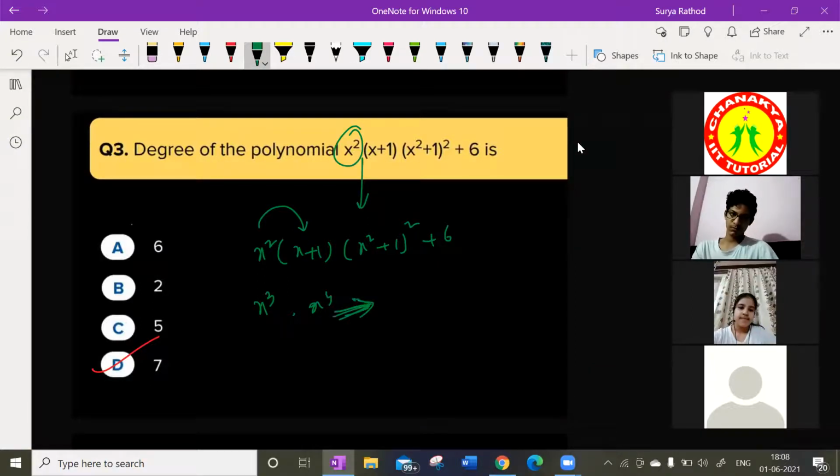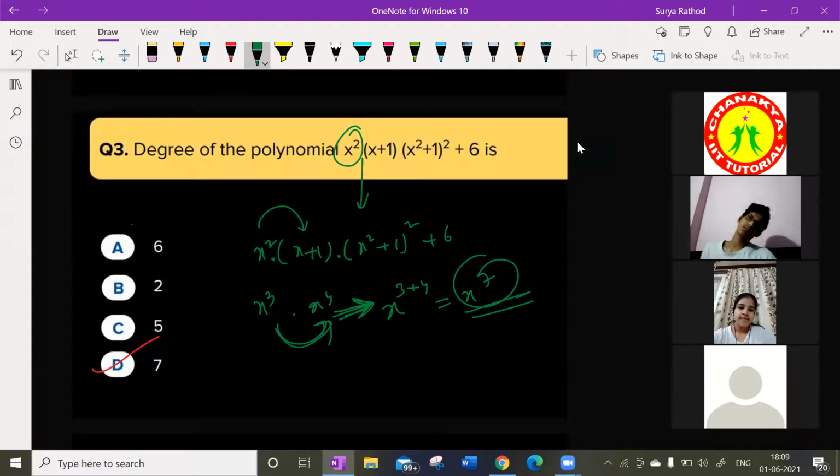What should I write here? I should write 3. I should add the powers, right? 3 plus 4. Bases are same here. So x power of 7 is my answer. See here, everywhere we have multiplication symbol. So I need to add the power of the variable. So 3 plus 4, which is going to be x power of 7. Understood, guys? So this is degree of the polynomial. Understood?